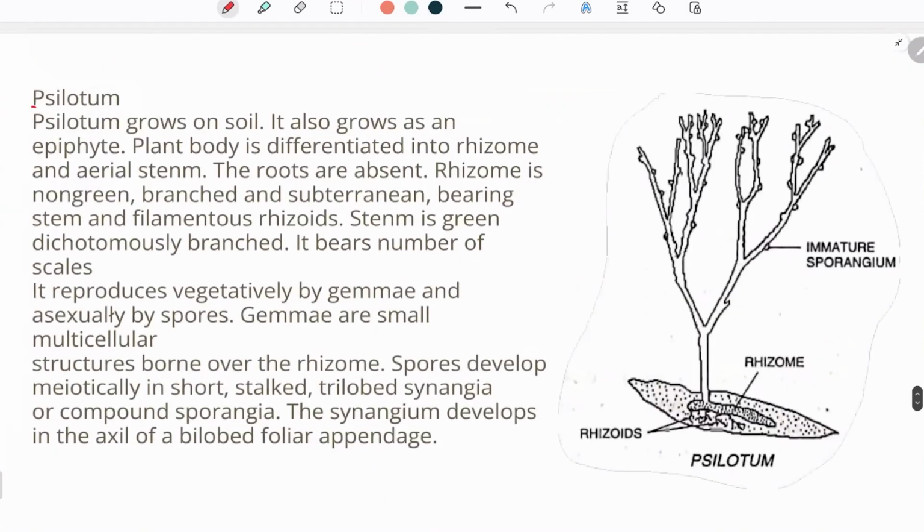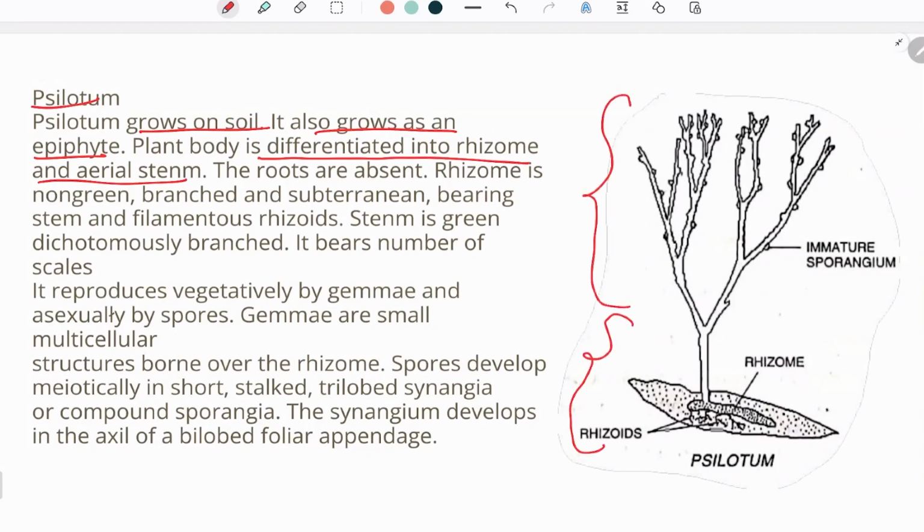Now, Psilotum grows on soil and also as an epiphyte. What is an epiphyte? Epiphytes are the type of plant which grow on another plant and extract nutrition from the other plant. Now, the plant body is differentiated into a rhizome and an aerial stem. We can see that the plant body is differentiated into rhizome and then aerial stem.